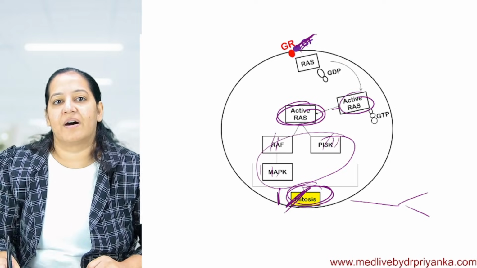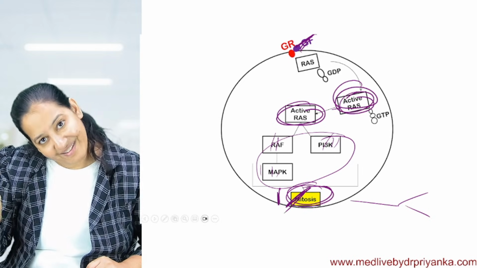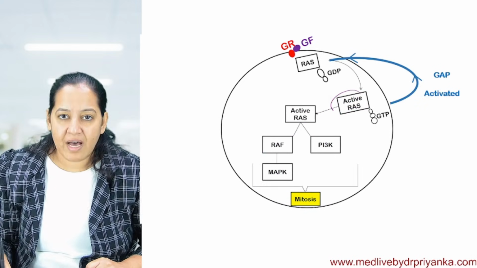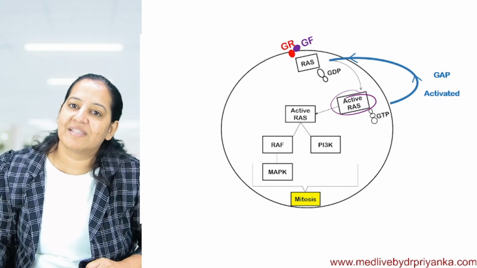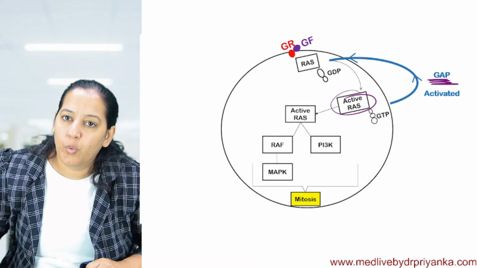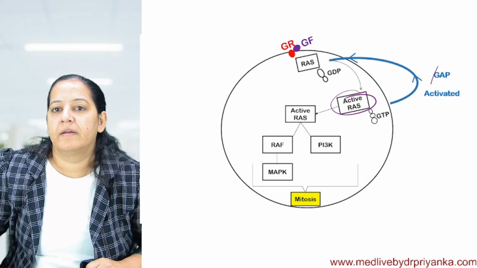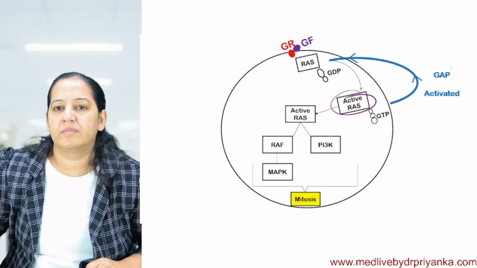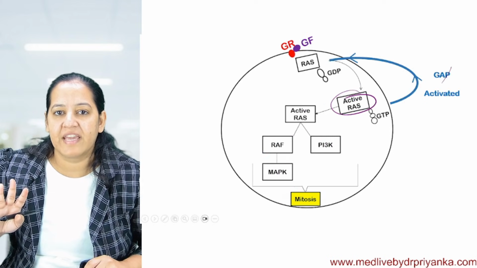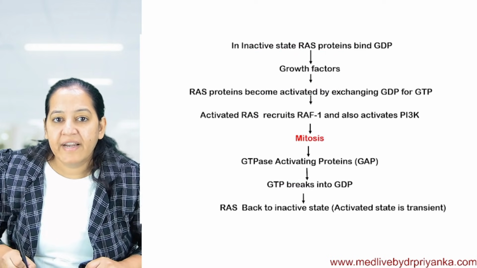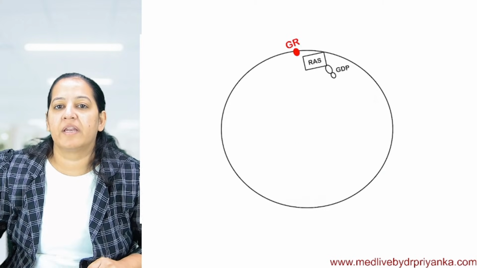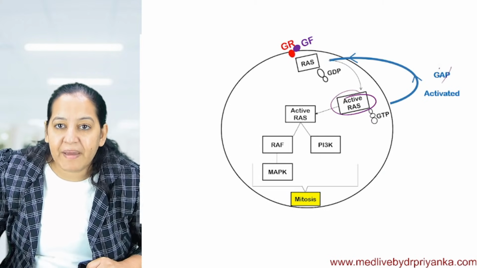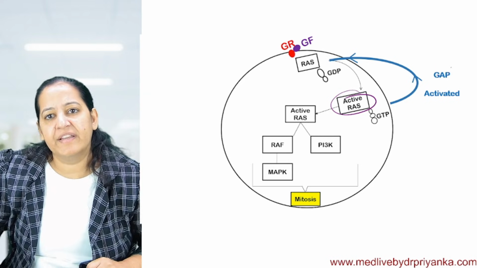Inside this RAS, intrinsically one more protein is present. There is one more hidden protein inside the RAS that is known as GAP. Let me tell you the full form. It is GTPase activating protein. GAP, GTPase activating protein, will degrade the GTP.